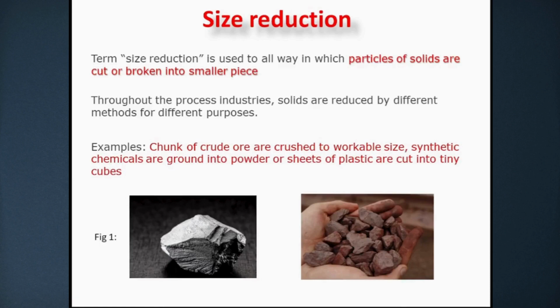As the term reduction suggests, we cut or break large solid particles into smaller pieces. You can see size reduction in different industries such as the food industry, pharmaceutical industries and many process industries. For example, chunks of crude ore are crushed to a workable size as shown in figure 1. Synthetic chemicals are ground into powder and sheets of plastic are cut into tiny cubes.